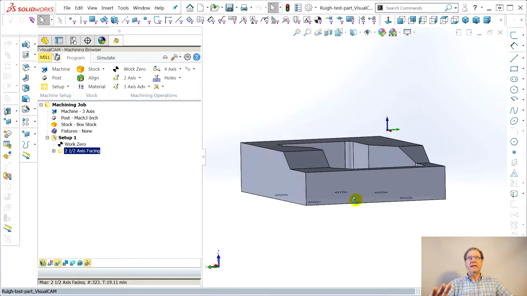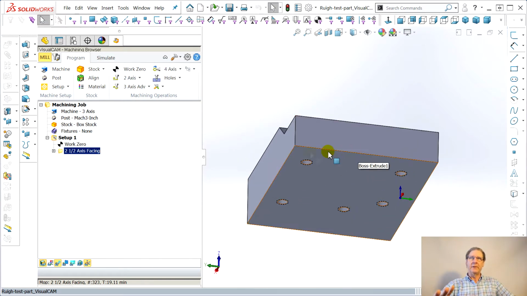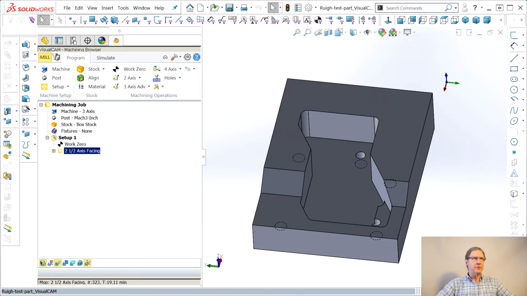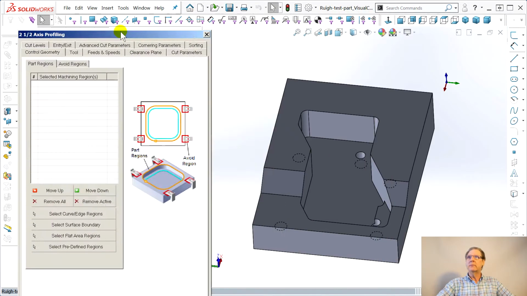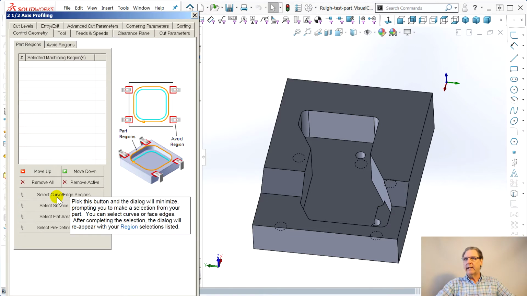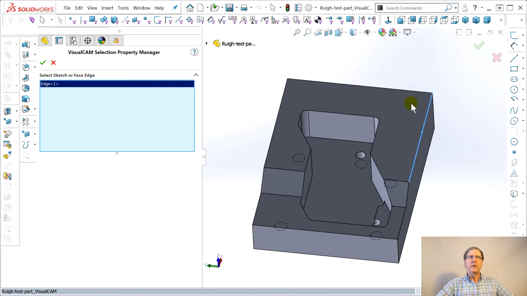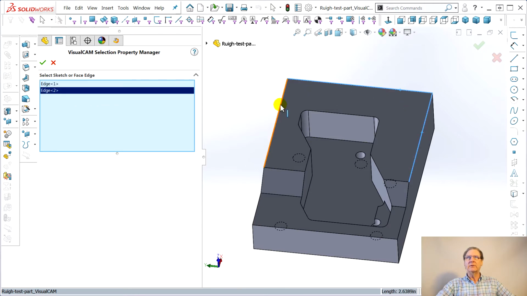And I'll save you all my practice runs. At first I said, well, pick the 4 simple ones down here and say, well, that's the bottom. And you can, and it will eventually give you toolpaths that are sensible. But you can't go underneath that bottom. So what I ended up having to do, let me get you the thing. He said, okay, select curved edge regions right there. Then I had to go on the top and select these for the perimeter.